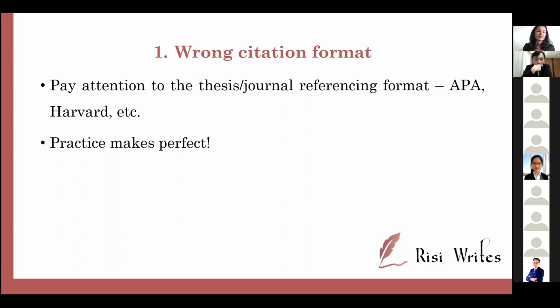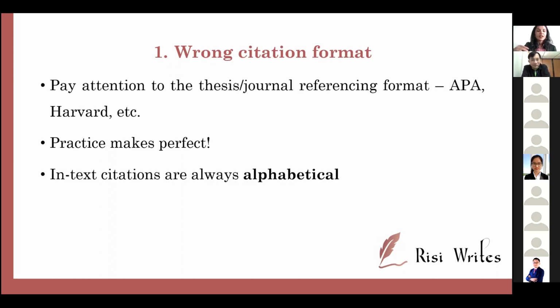Practice, practice, practice. So when it comes to referencing, when it comes to citation, people say it's too difficult. I don't know how to cite. I don't know how to do referencing. Practice. Over time, it will become second nature to you. You automatically know, okay, this is how a citation should work. And these are the common mistakes that I find.